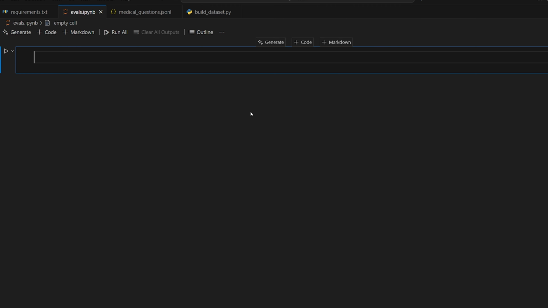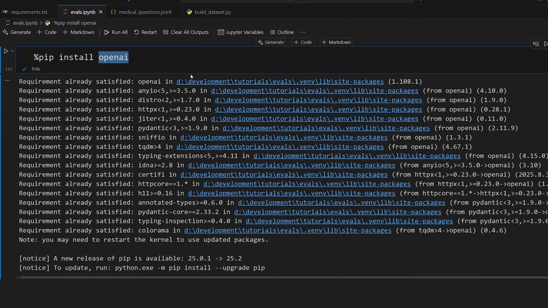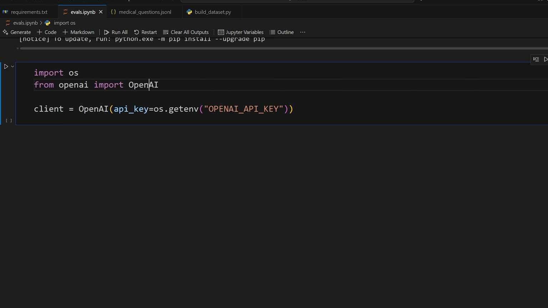I've got a notebook here. This is what I'm going to be using to run the code. For this to work, make sure that you have the OpenAI Python package installed. So just install that. And now what we're going to do is create a client. This is just following the documentation. Use OpenAI, create a new OpenAI client. This is what we'll be using to interact with their API programmatically.